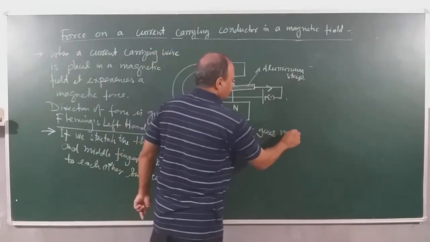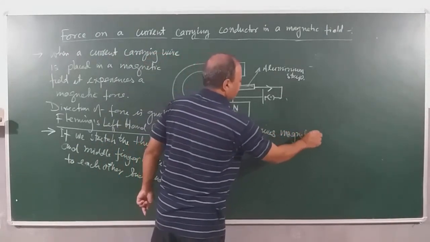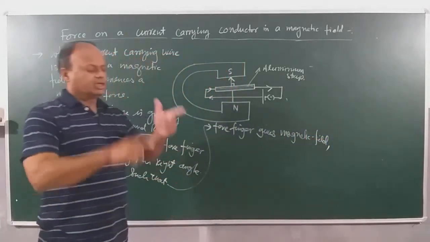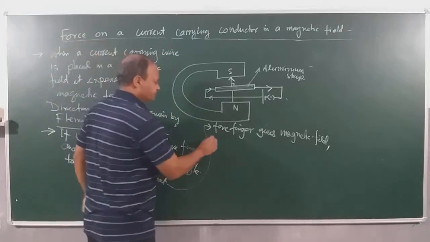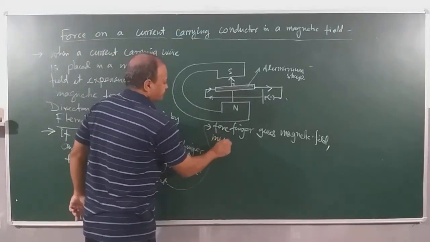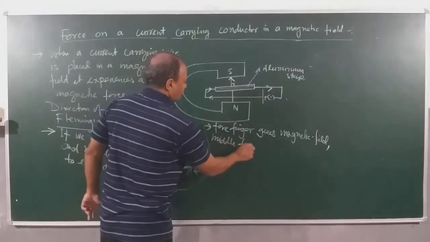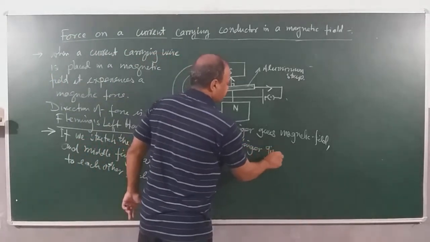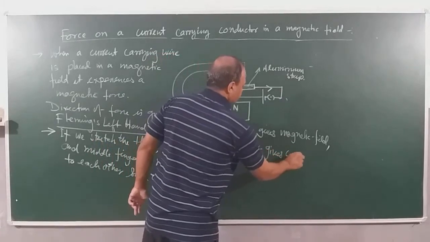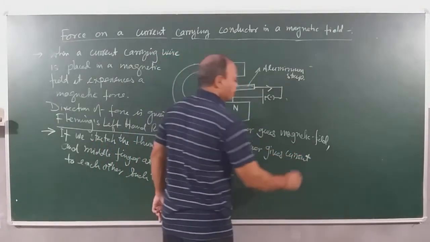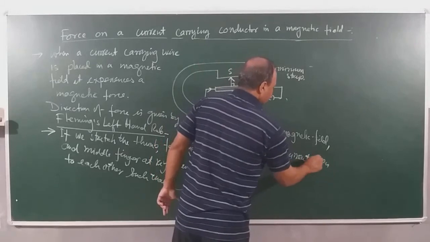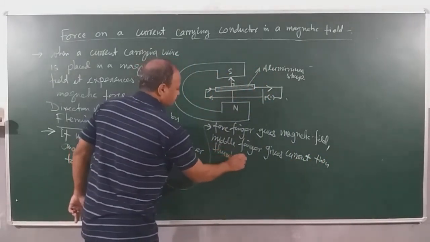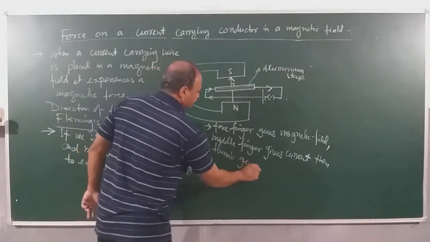Magnetic field. Forefinger gives magnetic field, middle finger gives current, then thumb gives force.